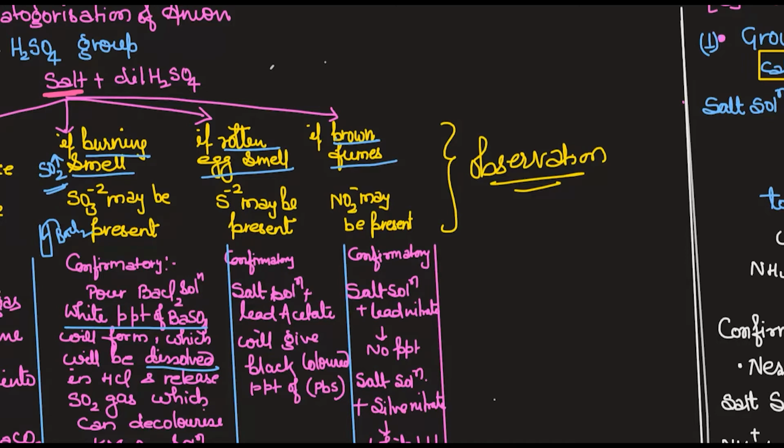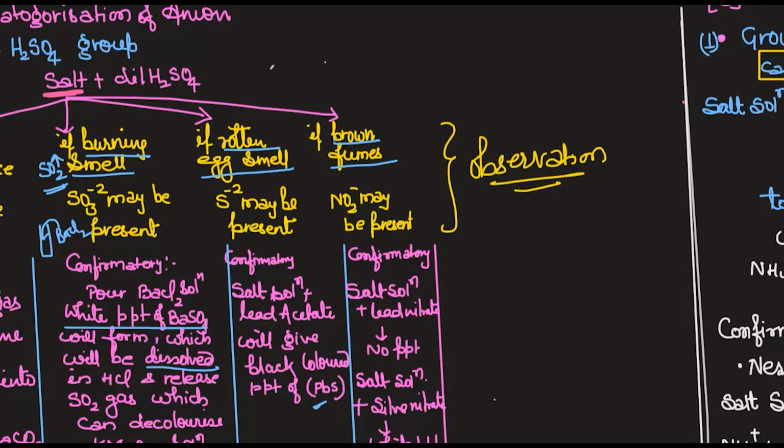For this, you have to take the salt solution, whatever salt you have taken, and then add the lead acetate. This is confirmatory. In the confirmatory test we can take solution, but in the identification we always use salt. So what will happen? It will give you the black colored PPT of PbS. You can write the equation.